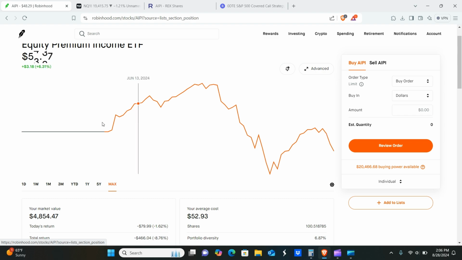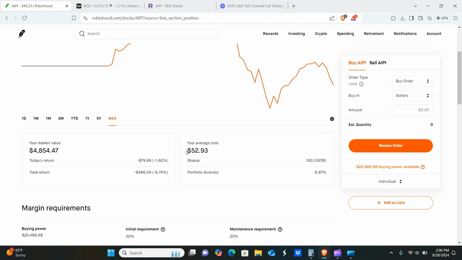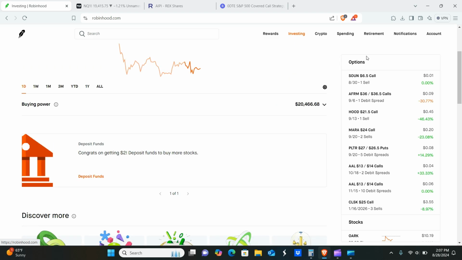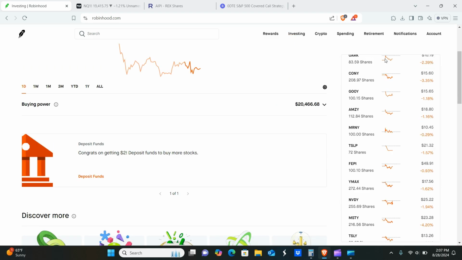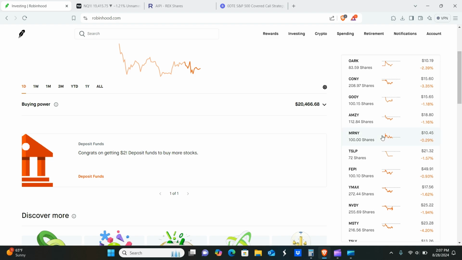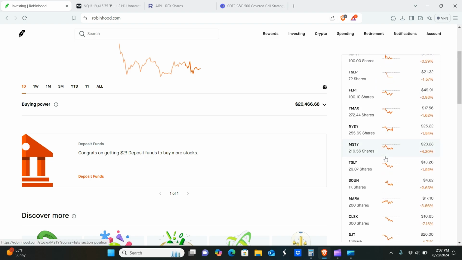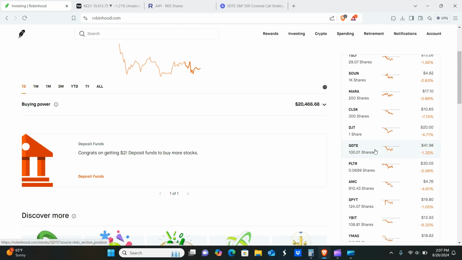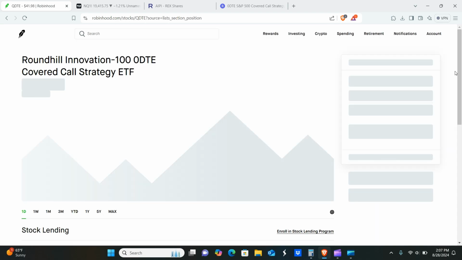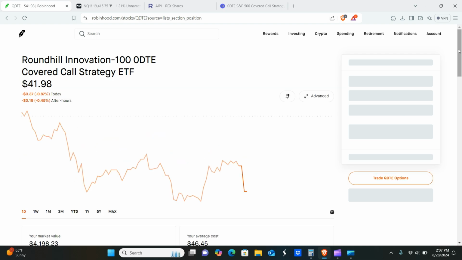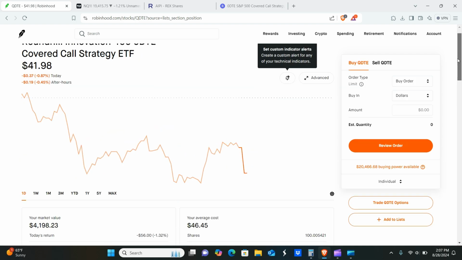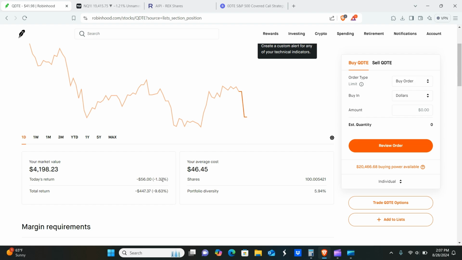AIPI also not down that much from inception, so only 4.33%. We did buy quite a bit on the dip, but of course it dipped more. But like I told you all before, we keep plenty of capital on the side for situations just like this. So that way we're never really running out of money to buy the dip. We always have something on the side to be able to buy the dip no matter how much it dips. So sometimes for us it makes sense to buy the dip. Sometimes it just makes sense to hold. It depends on the situation. So QDTE down a little bit less than 10% here, but again, that's not that bad.